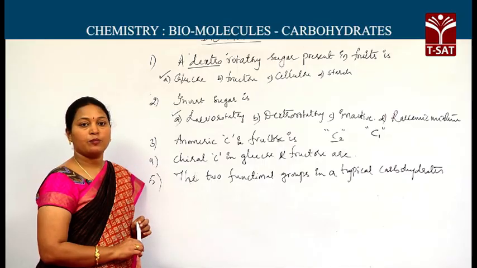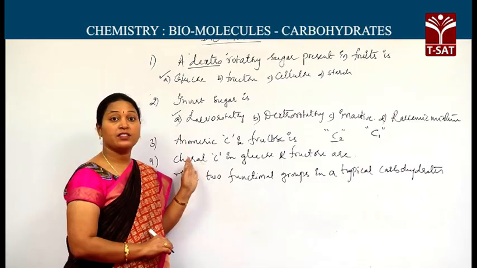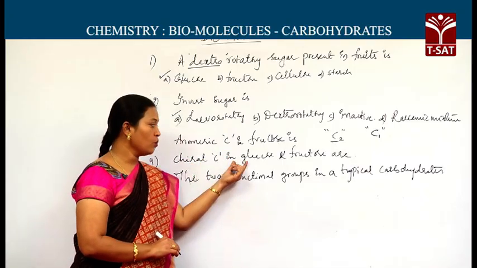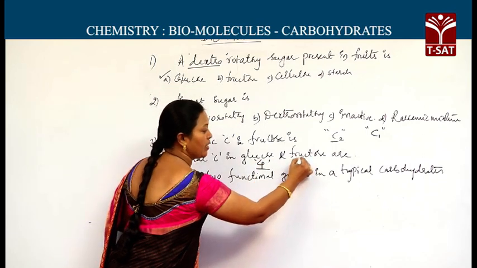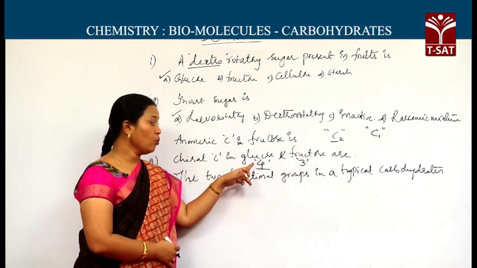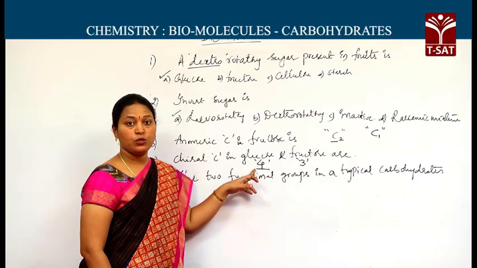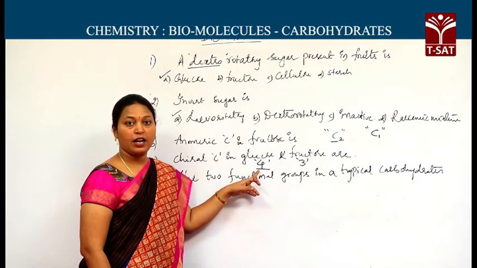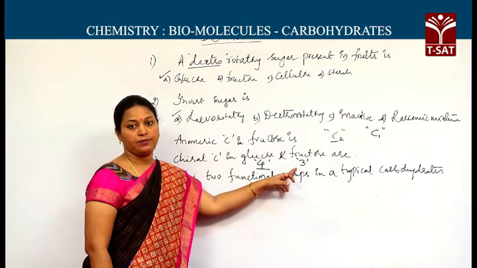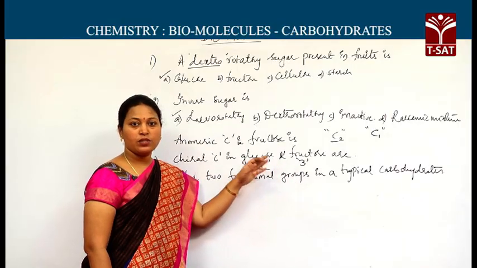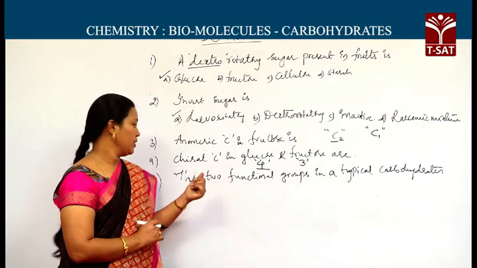A chiral carbon is the carbon which satisfies its valency with four different groups. In glucose, 4 chiral carbons are present. In fructose, 3 chiral carbons are present. In glucose, I am specifying C2, C3, C4, C5 as the chiral carbons, whereas in fructose they are C3, C4, C5. The C3, C4, C5 configuration in glucose and fructose will be the same.